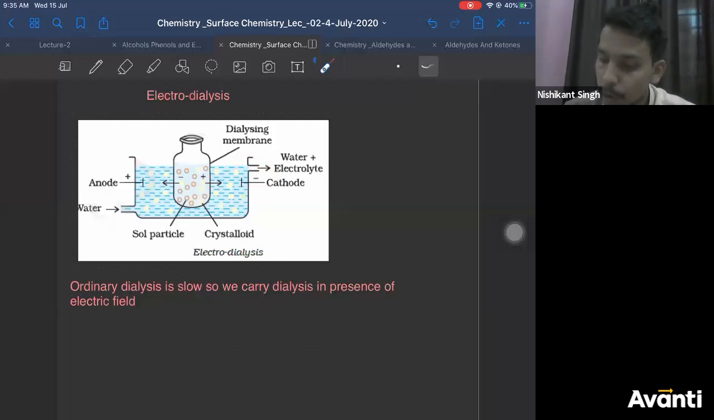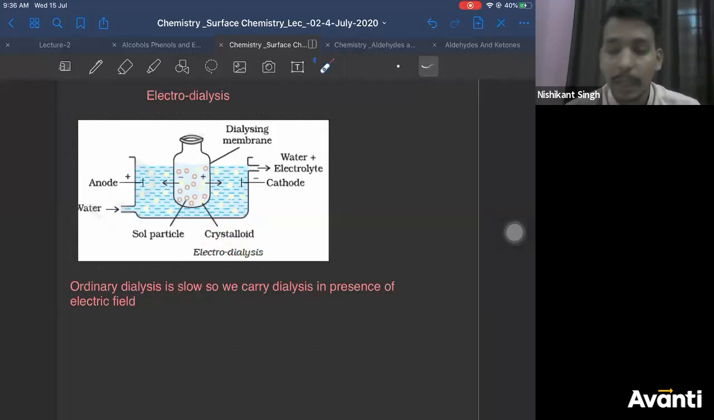So when they diffuse towards the cathode, they can move out of the membrane, because the membrane allows the impurities to pass through. But colloidal particles will not be able to pass through the membrane because the membrane does not allow colloidal particles to pass through. Pore size is very small. Size is such that only impurities can pass. So all impurities will go out. What will be left inside? You will be getting only what inside? Colloidal particles. Sol particles will be left inside and impurities will be collected outside in the beaker.